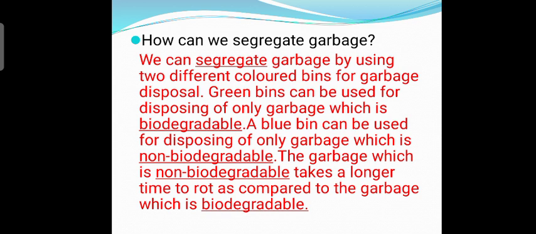The garbage which is non-biodegradable takes a longer time to rot as compared to the garbage which is biodegradable. Students, I think at your home also you are using two color dustbins. One is of green color and one is of blue color. The purpose of these two color dustbin is to segregate or separate the garbage according to their nature.